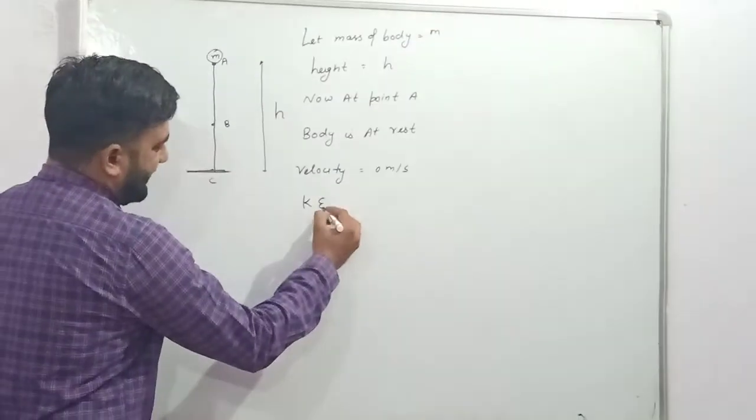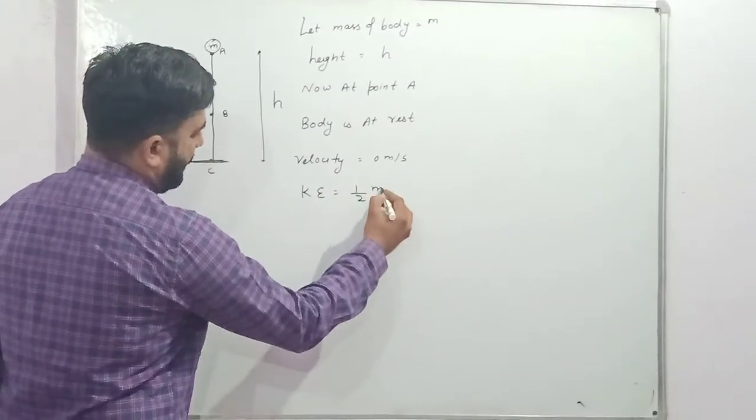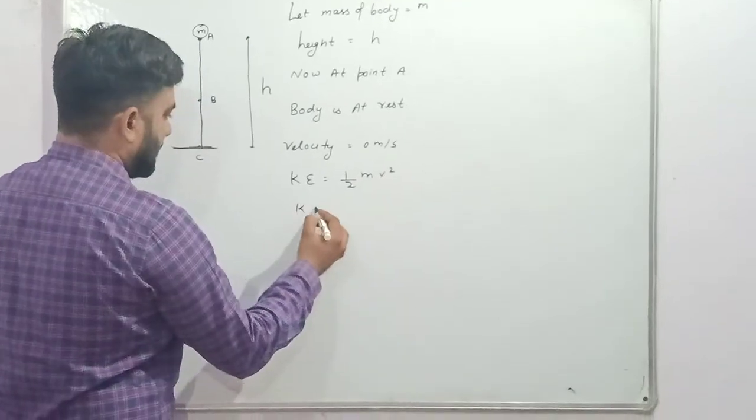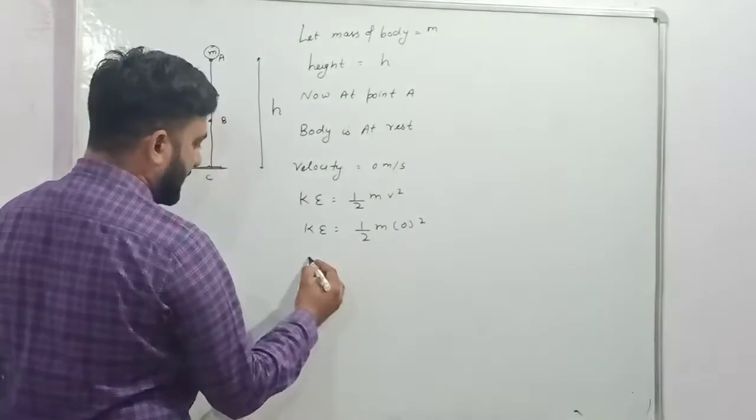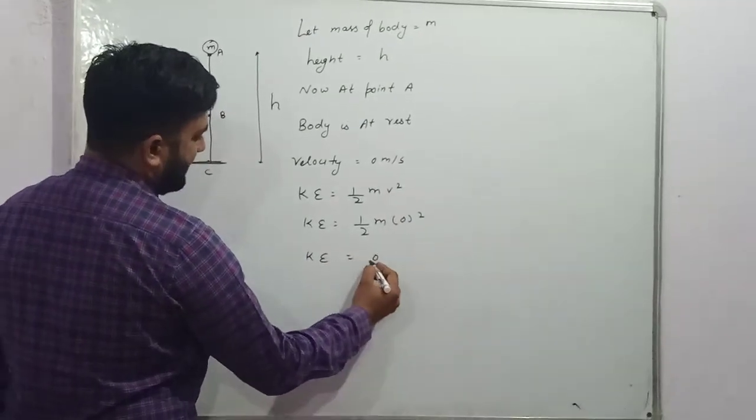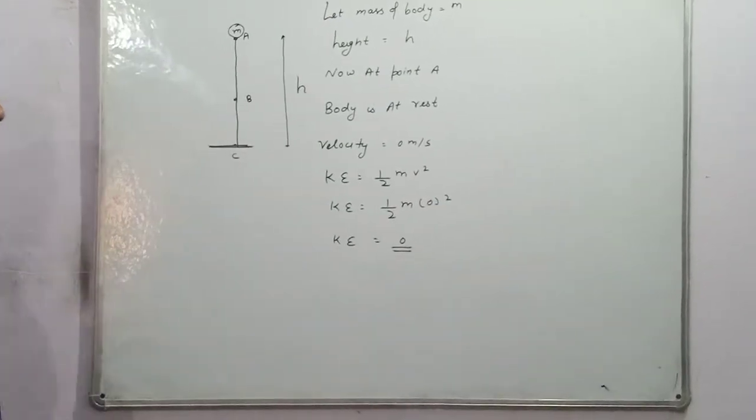So kinetic energy is equal to half of m v square. So kinetic energy is equal to half of m into 0 square. So kinetic energy is equal to 0.